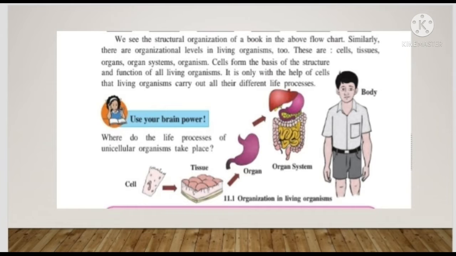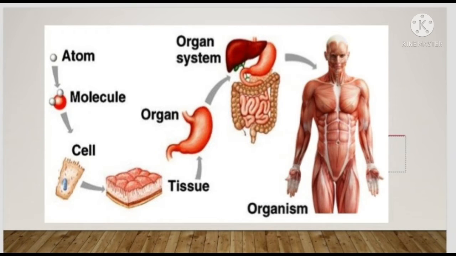So first one, cell. Cell is a fundamental structural and functional unit of the living organism. Cells, then tissues, organs and organ systems make the body. So cell is the basis of the structure. Cells, tissues, organ systems and organisms. Cells form the basis of the structure and function of all living organisms.